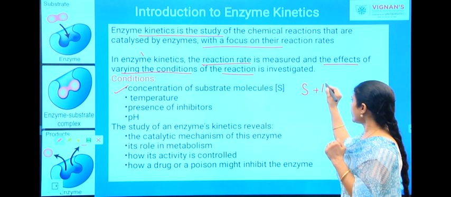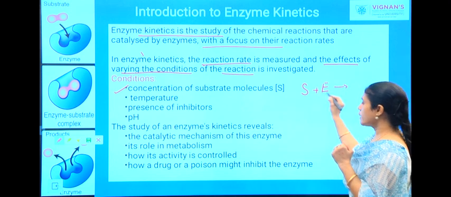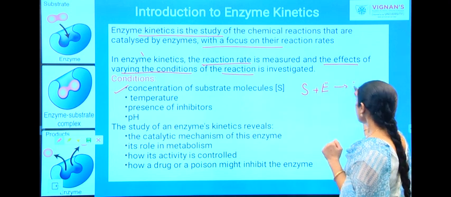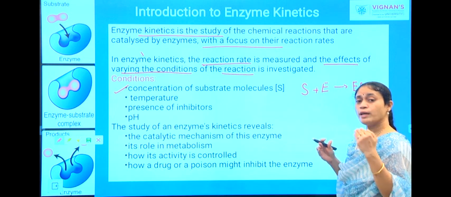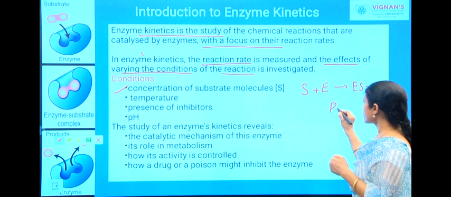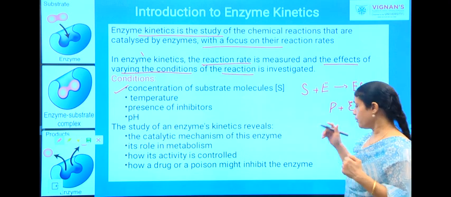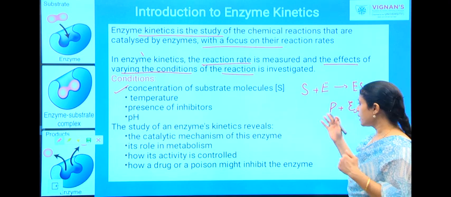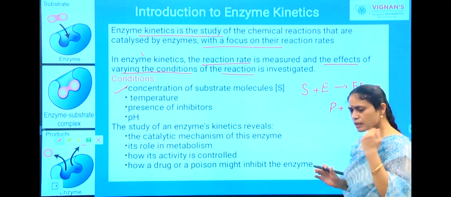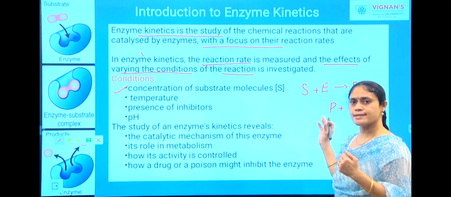Then you require an enzyme, which upon combination gives rise to the enzyme substrate complex, which further gives rise to product along with release of the enzyme. Now your enzyme is free to bind with another substrate molecule. This is the model reaction which is catalyzed by enzymes.